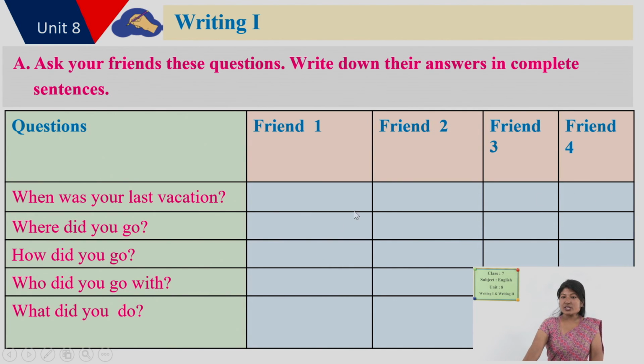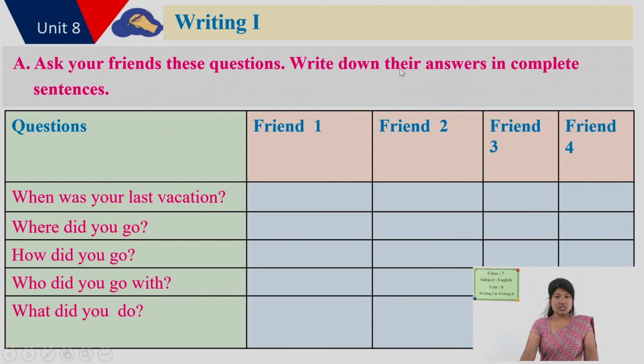I will give you an example of one or two friends, and then you can carry on doing this interview task with all 4 friends.